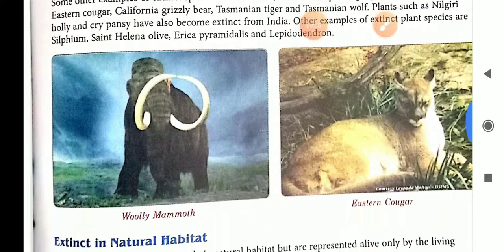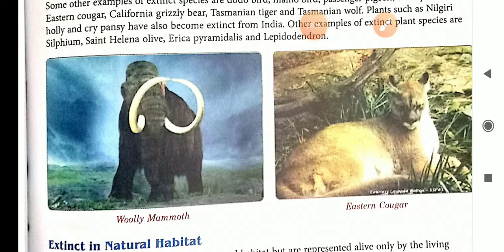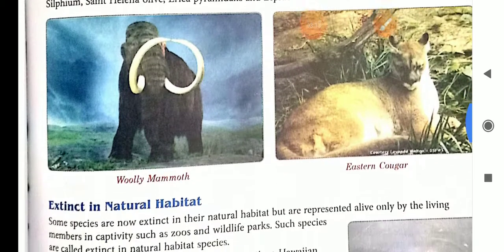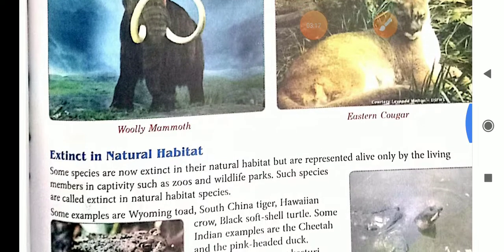These are the extinct species of animals and plants. You can see here woolly mammoth, eastern cougar. These are extinct from the world, from the universe.